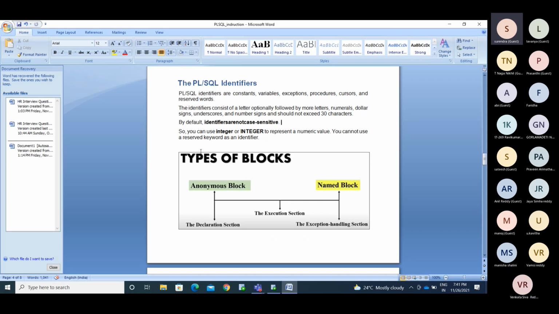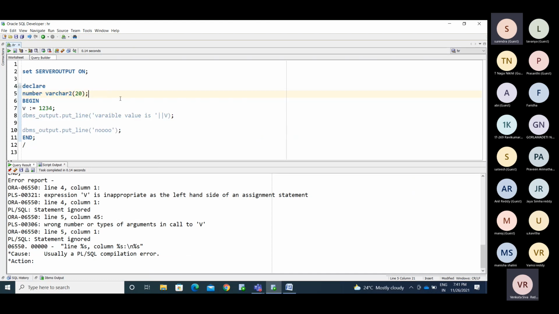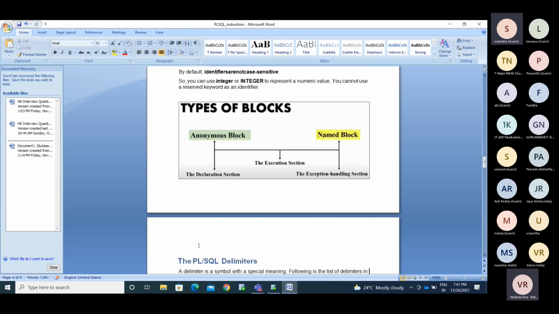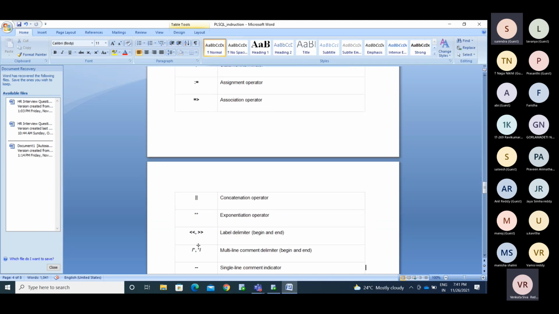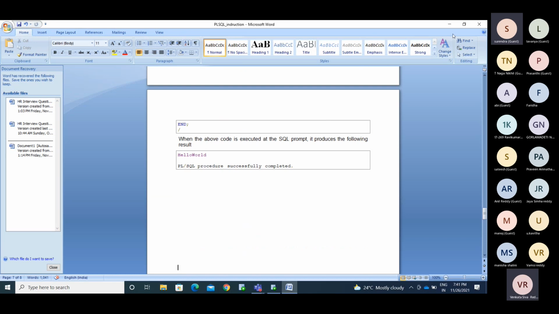Okay. So anonymous block, named block. Every block has the same structure: declarative section, execution section, exception handling. Whatever code we have written till now, we can make it as a named block. In the named block, we have 2 things: procedure and function. We have the two things.